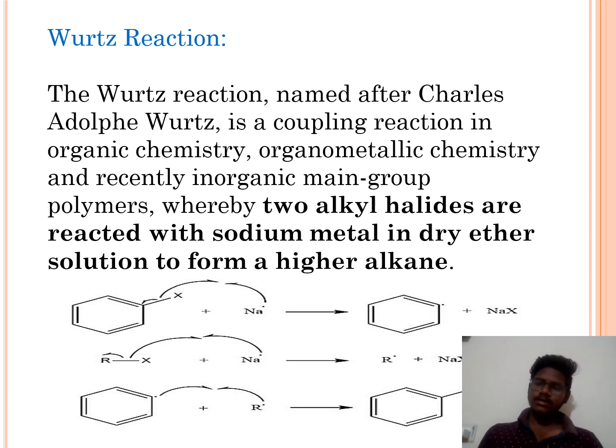The Wurtz reaction is observed from the equation of the reaction in the picture, yielding an alkane with a higher, longer chain along with sodium halide, where halide is halogen.